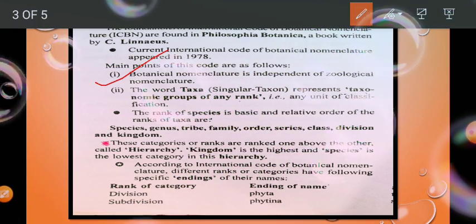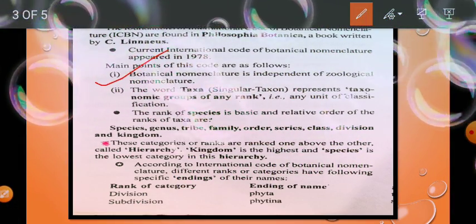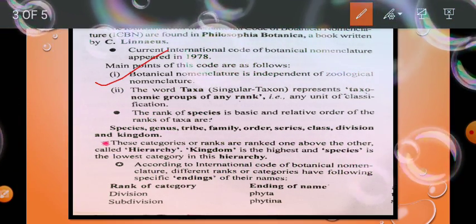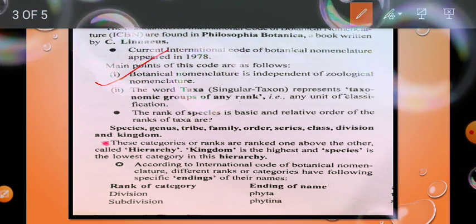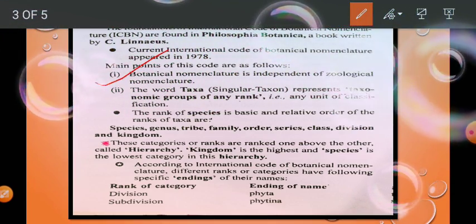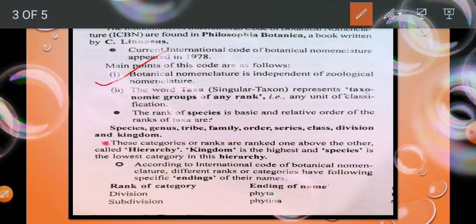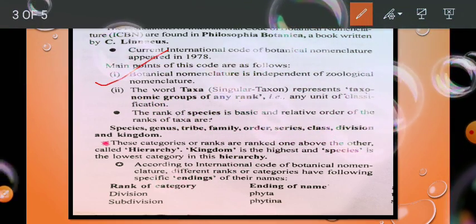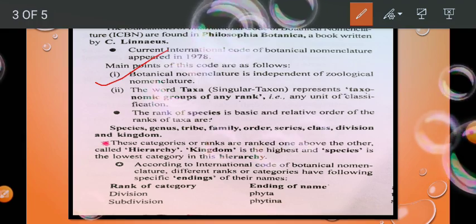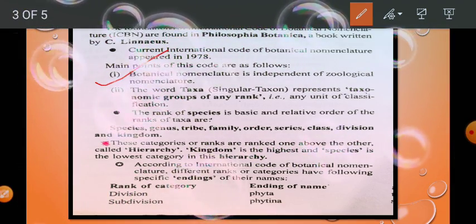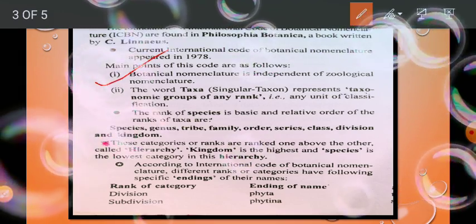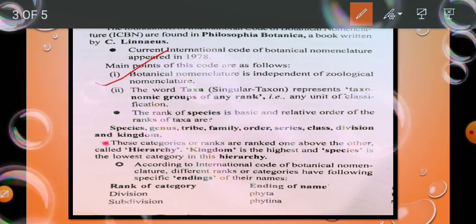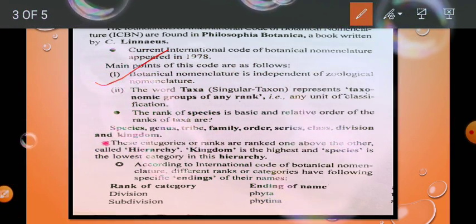In the case of animals, it is the ICZN, the International Code of Zoological Nomenclature, and in the case of plants, it is known as the International Code of Botanical Nomenclature. So botanical nomenclature is independent because it is totally different from zoological nomenclature.